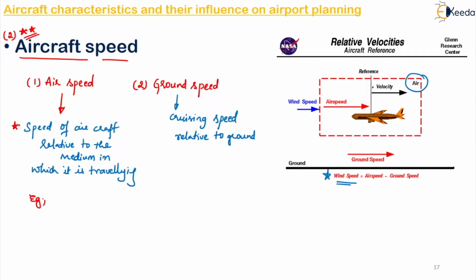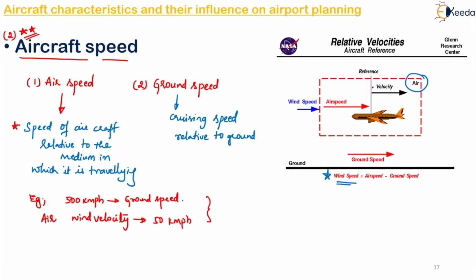Suppose your aircraft is flying at a ground speed of 500 kmph, say. This is your ground speed. The air in which it is moving has a wind speed or wind velocity of about, say, 50 kmph.